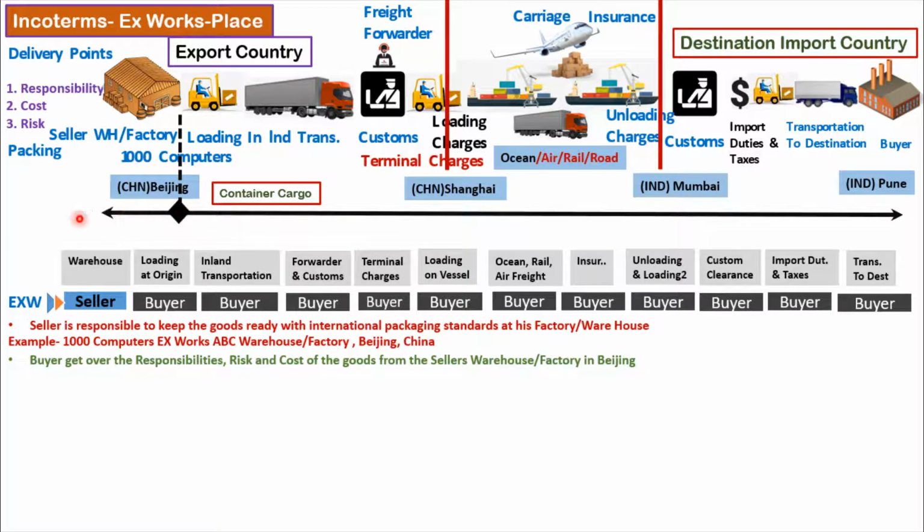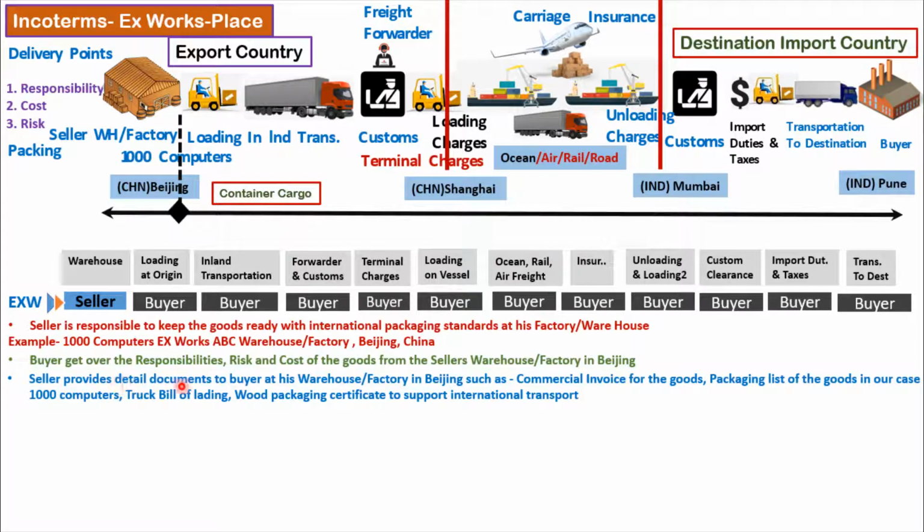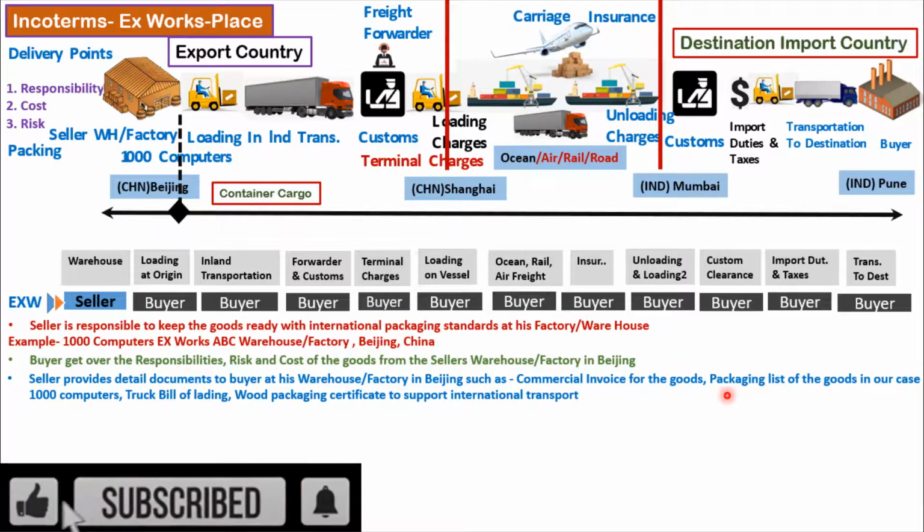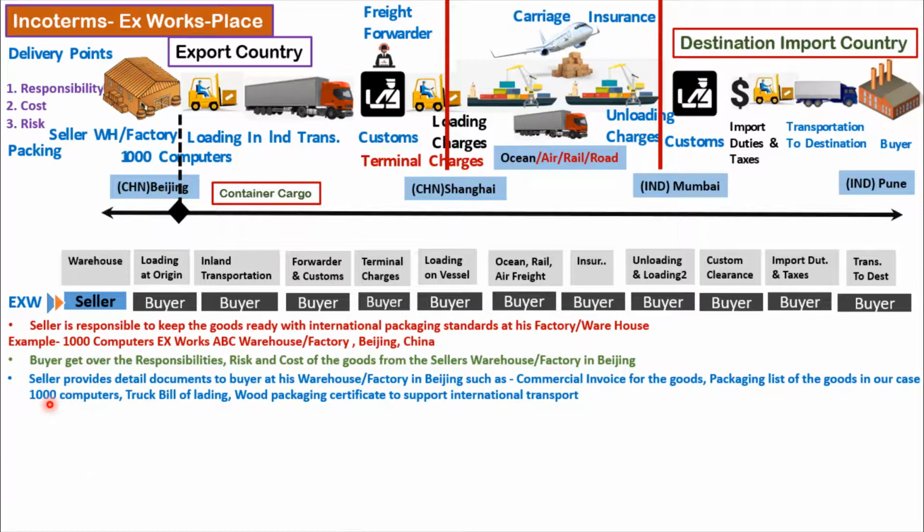The buyer will take over from this point onward. Till this point the seller is owning everything, and from this point onward the buyer is owning everything. The seller provides documents to the buyer at his warehouse or factory in Beijing. The seller will provide the commercial invoice for the goods, and the detailed packing list of the goods for 1000 computers.